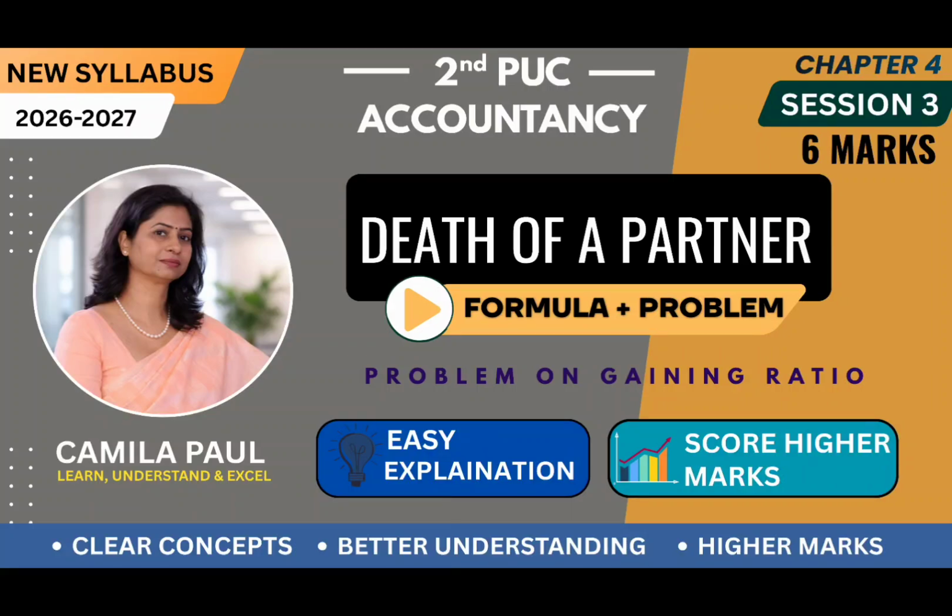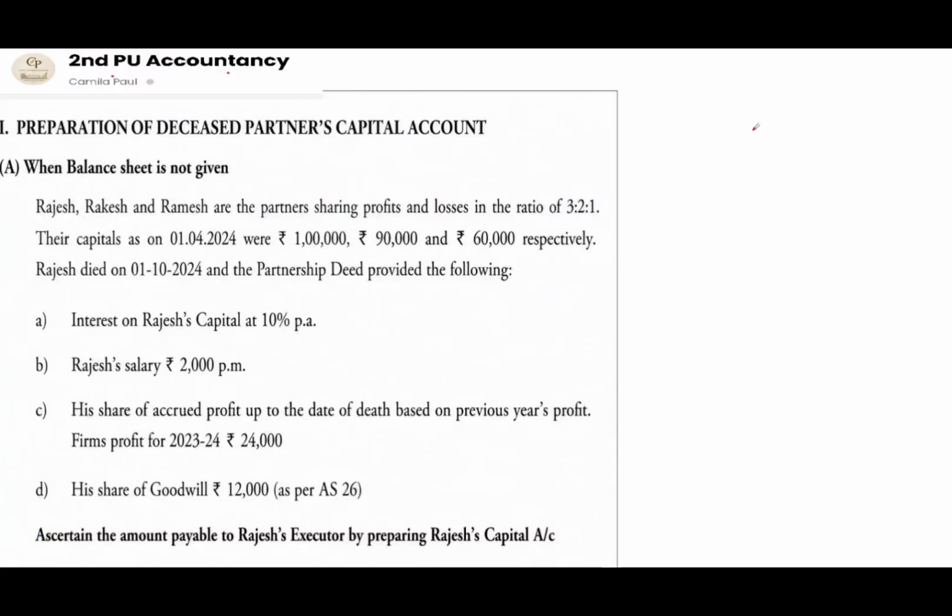Today we are going to see one sum under death of a partner, where we will be preparing partner's capital account when the balance sheet is not given. Now let us move on to see the question. So this is the question given here. We are going to prepare partner's capital account when the balance sheet is not given.